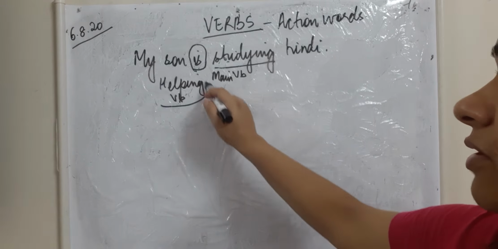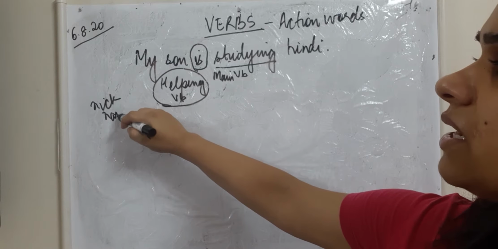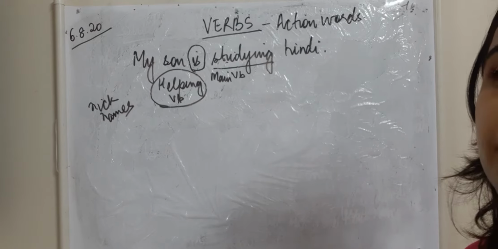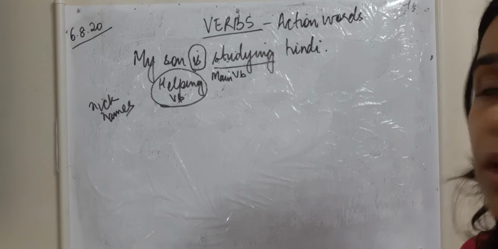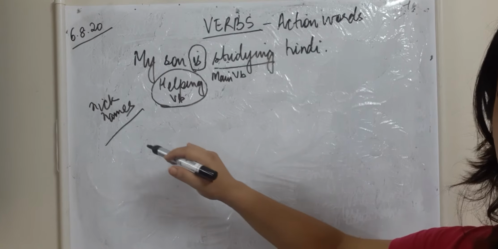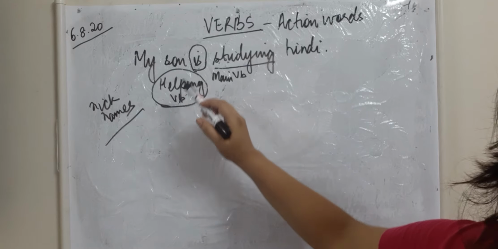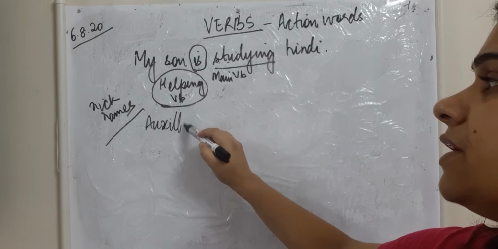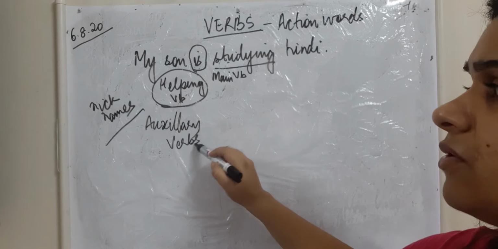Now, children, as you all must be having nicknames. You understand nicknames means whatever your mother or your father or your grandmother would be calling you when she feels happy, or when she wants to love you a little. So they call you by nicknames like Chotu, Motu, Pappu, Billu, Gudiya, Chunmun. All these are nicknames, isn't it? So helping verbs also have nicknames. Helping verbs are also known by the name of auxiliary verbs.